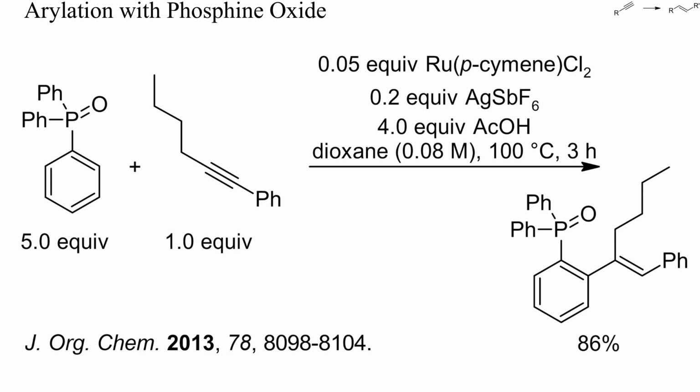Similarly, aryl phosphine oxides can also be vinylated with alkynes. Here the reaction was catalyzed by a ruthenium complex and 20% of a silver salt. Yield and regioselectivity were excellent.